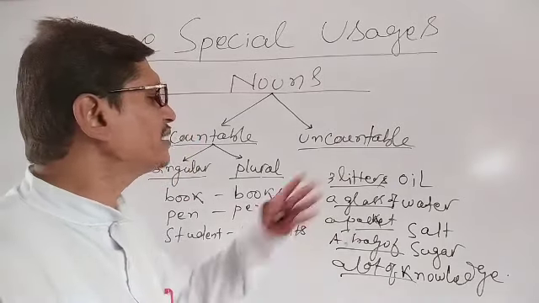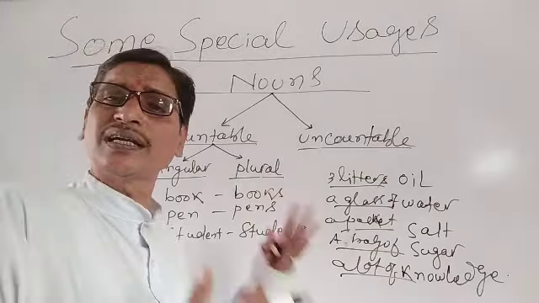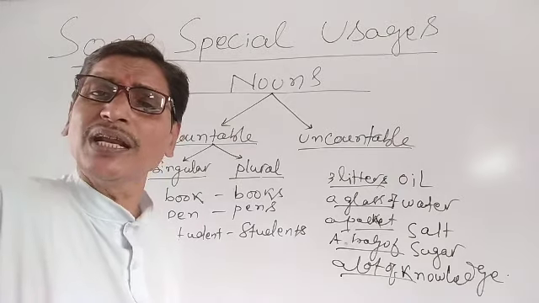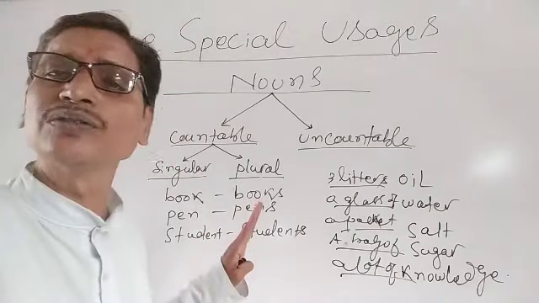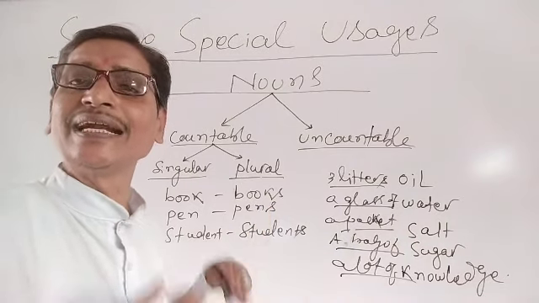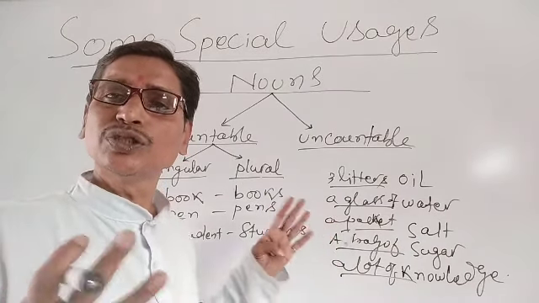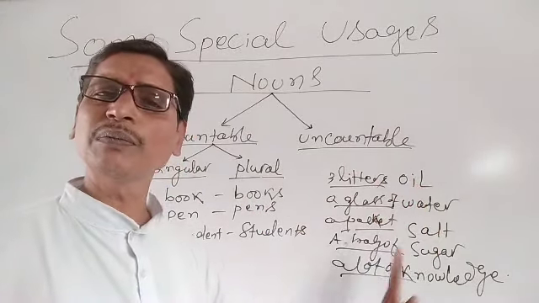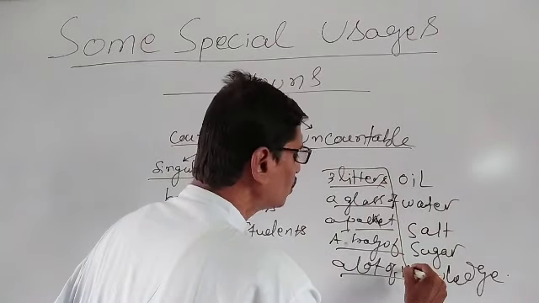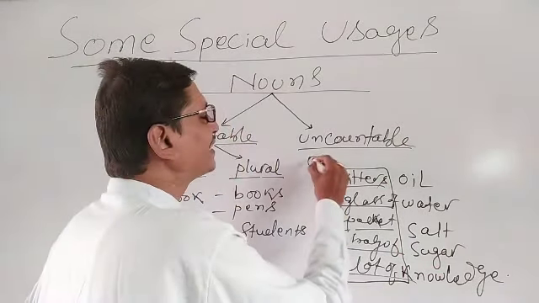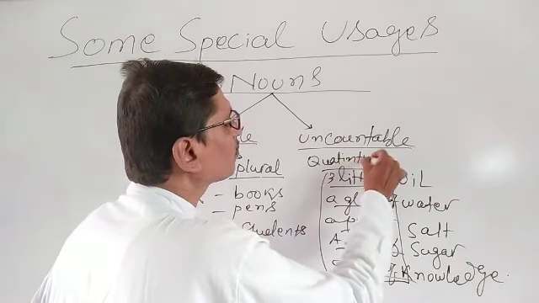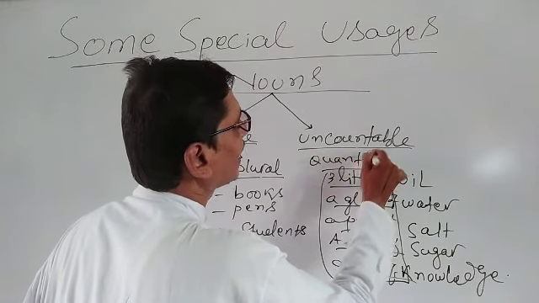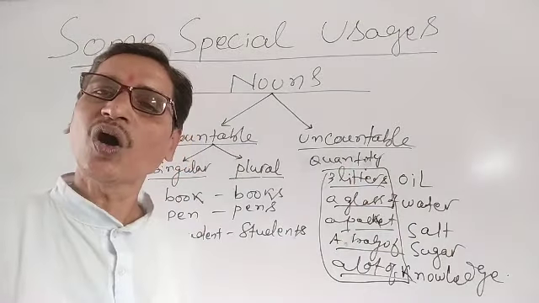Similarly, we can say much oil, much water, a lot of water. So we can use these before uncountable nouns. Similarly, we can use before countable nouns words like many, a great deal of, plenty of. So you see, such words used before countable and uncountable nouns are to talk about the quantity. What are they talking about? Quantity, or the amount.